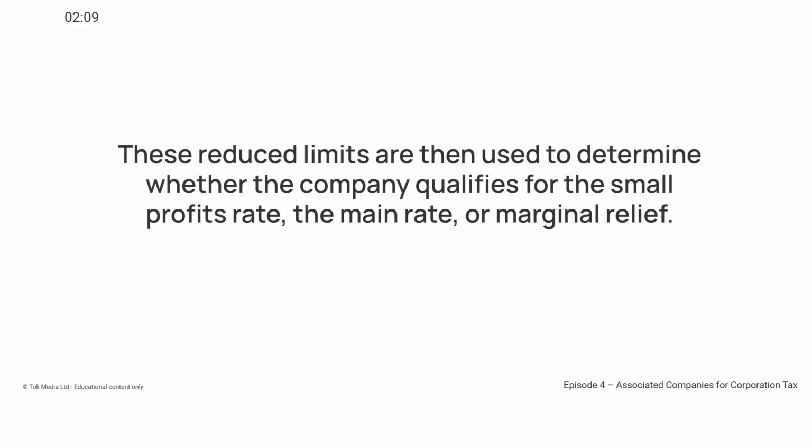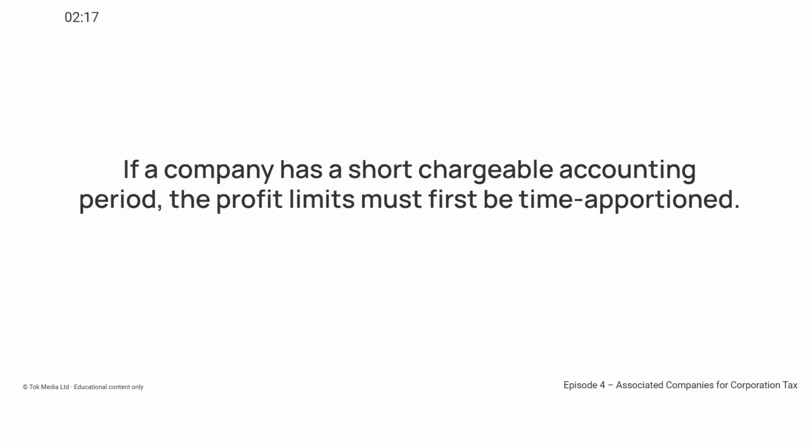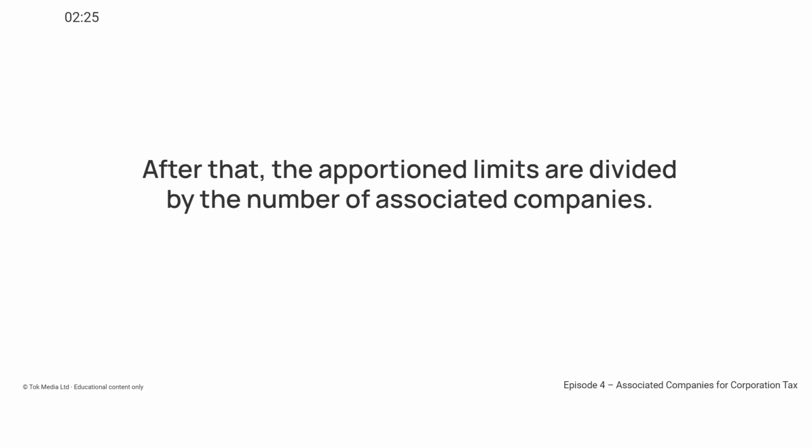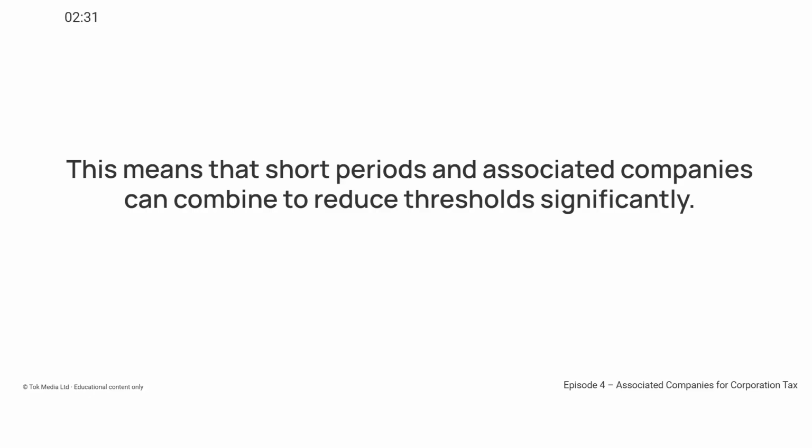These reduced limits are then used to determine whether the company qualifies for the small profits rate, the main rate, or marginal relief. If a company has a short chargeable accounting period, the profit limits must first be time apportioned. After that, the apportioned limits are divided by the number of associated companies. This means that short periods and associated companies can combine to reduce thresholds significantly.